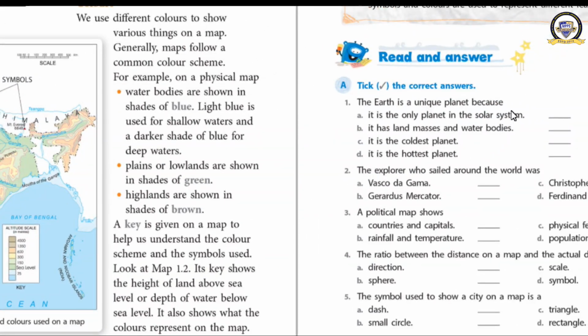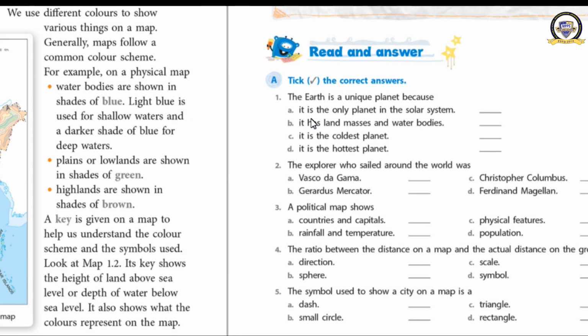So, there are some questions given here. I think you will be able to answer all of them. Earth is a unique planet because it is the only planet in the solar system, no, it has land masses and water bodies, coldest, hottest. Which is the correct answer? It has land masses and water bodies.